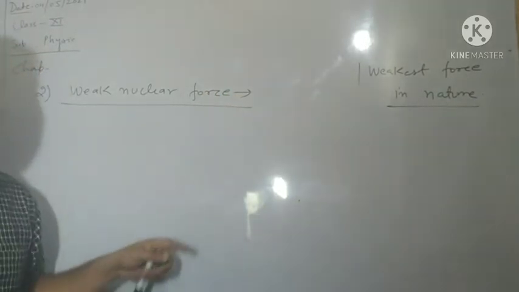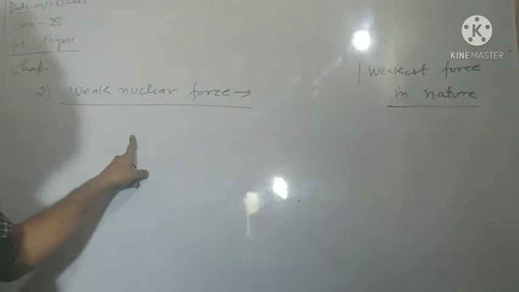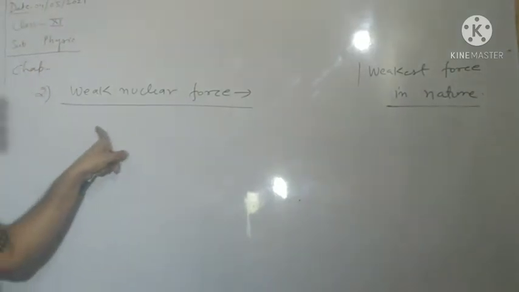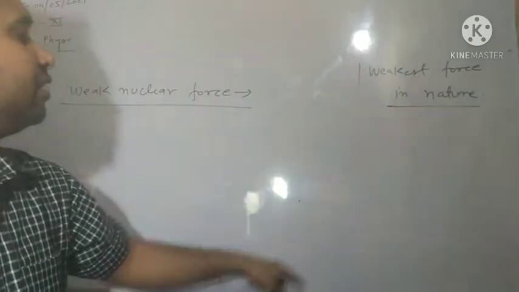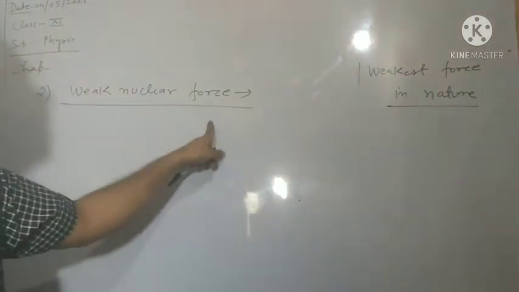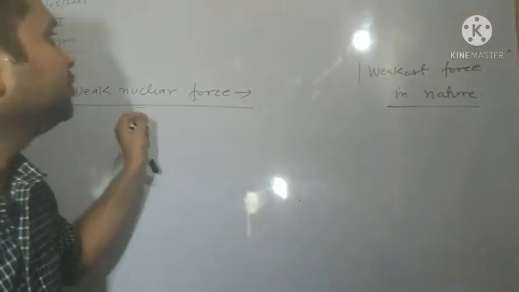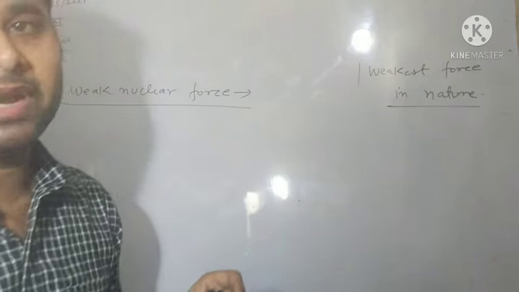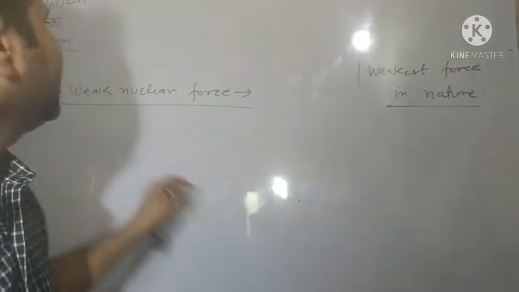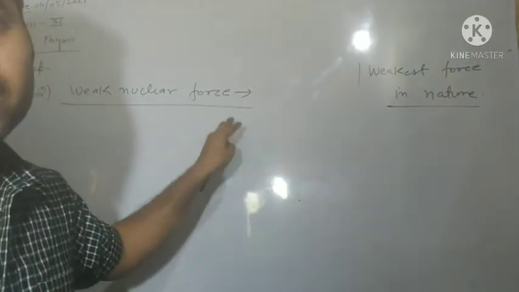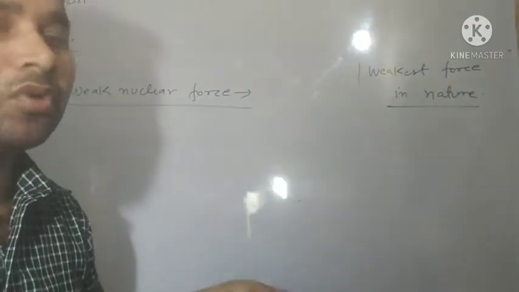The second type of force is weak nuclear force. Student, this type of force acts during the nuclear process between the elementary particles. Repeating, weak nuclear force acts during the nuclear process.